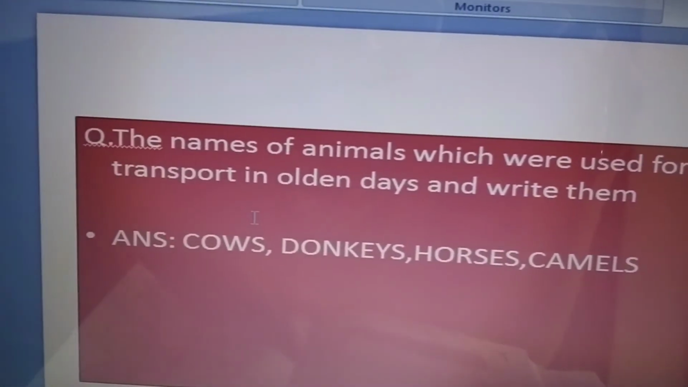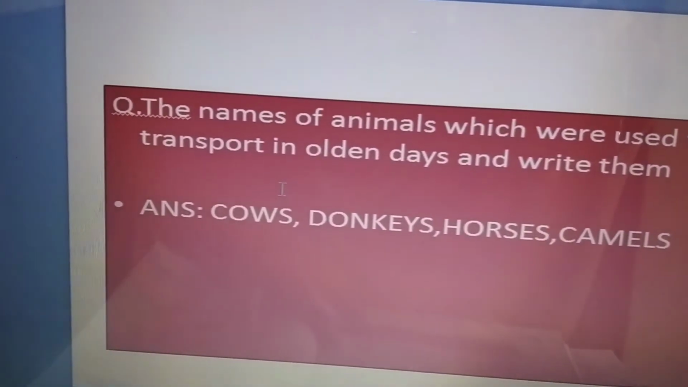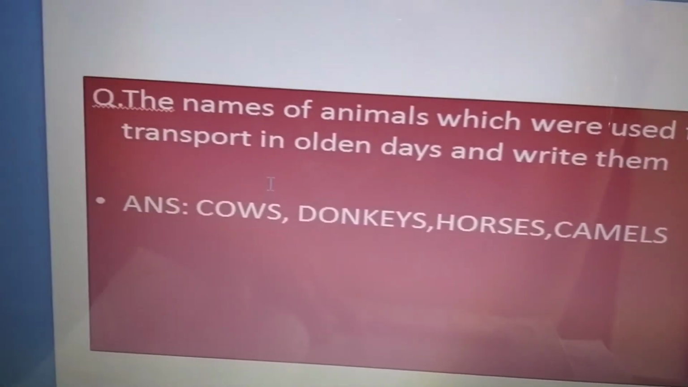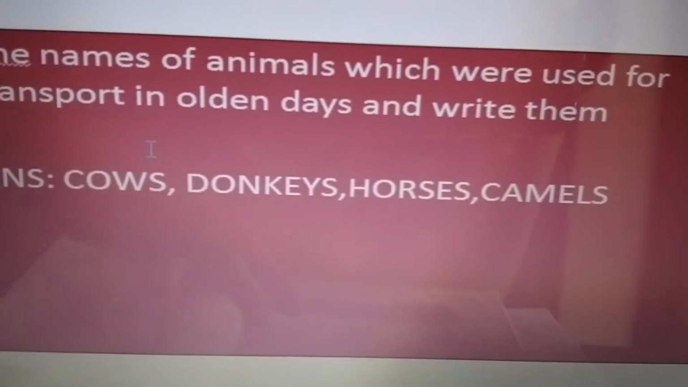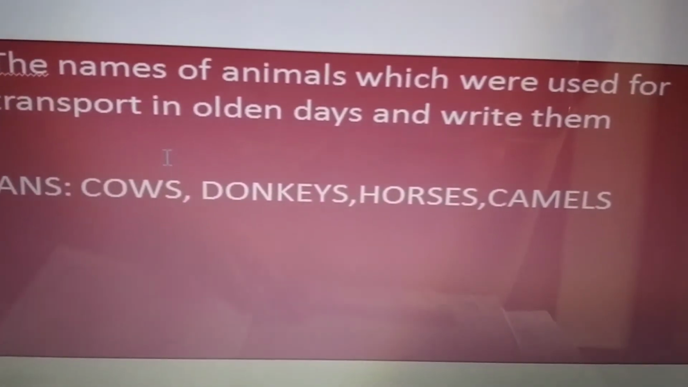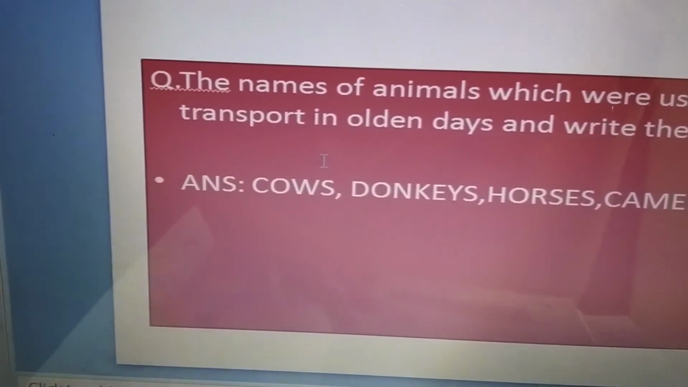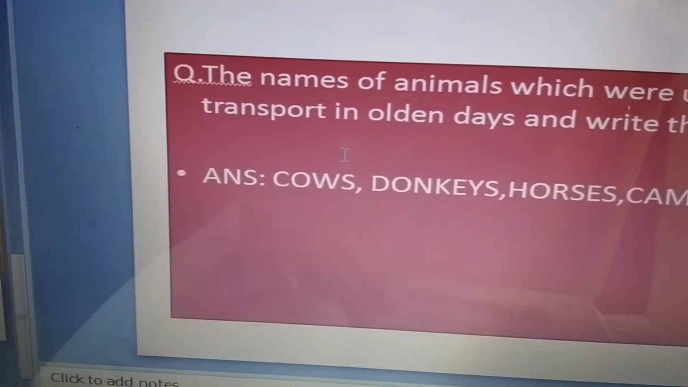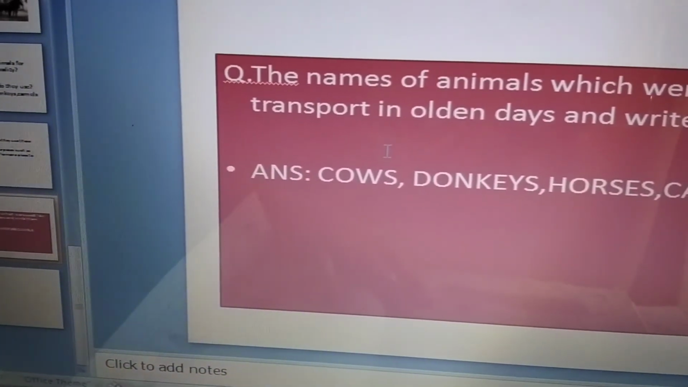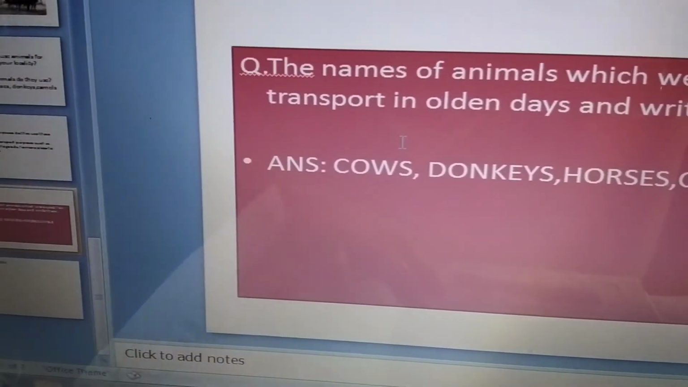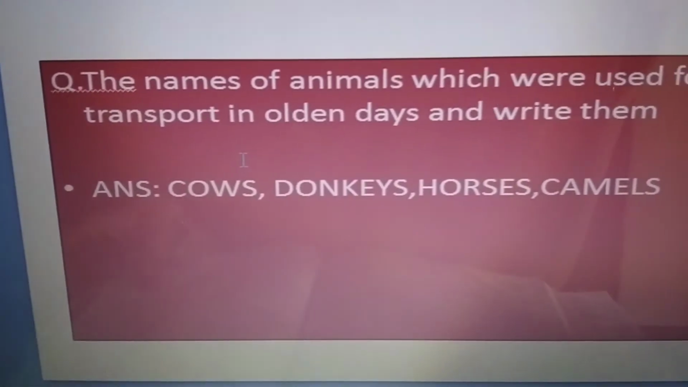We should have sensitivity and love towards the animals which are used for transport. How should the animals which are used for transport be looked after? Know with the help of the elders and write it down in the given space. It is on page number 140. It's your assignment to do.